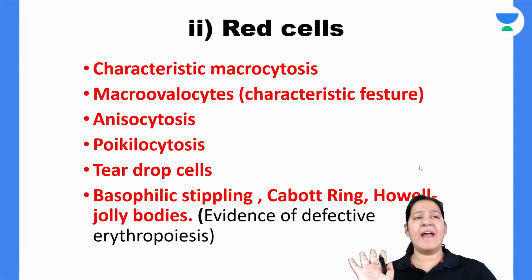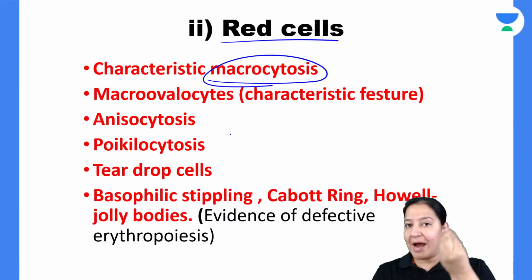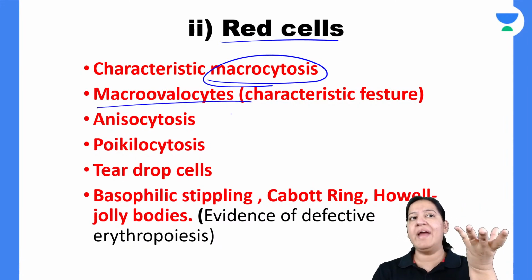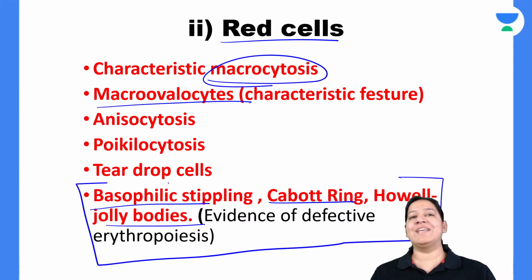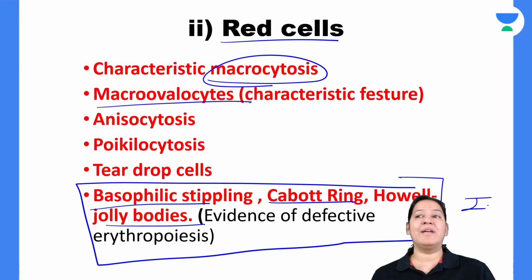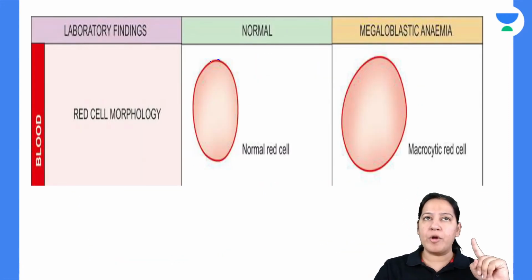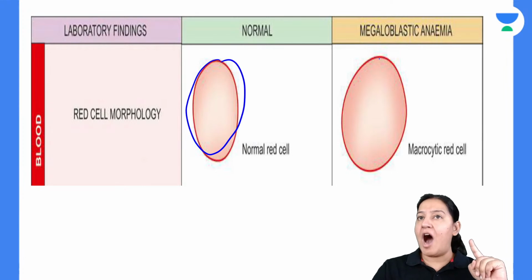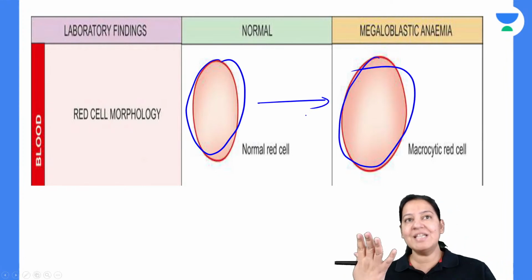So how do the red cells look? RBCs are bigger in size. They are macrocytes, macro-ovalocytes. There is basophilic stippling, Cabot ring, and Howell-Jolly body. I guess you all know, yesterday I taught you these three things as inclusion bodies of the RBC. Can you see, this is a normal RBC. See the size. This is an RBC in megaloblastic anemia. See the size. It is bigger.